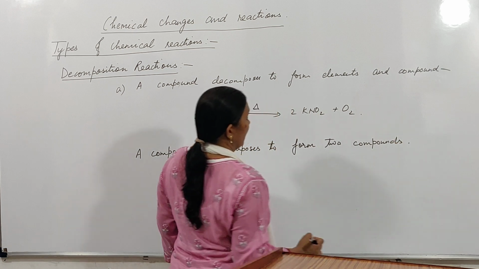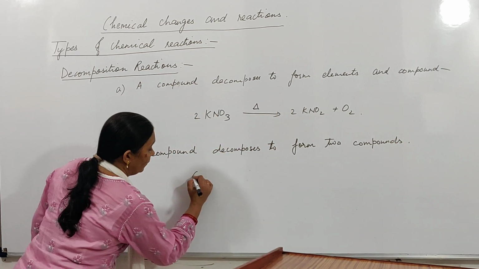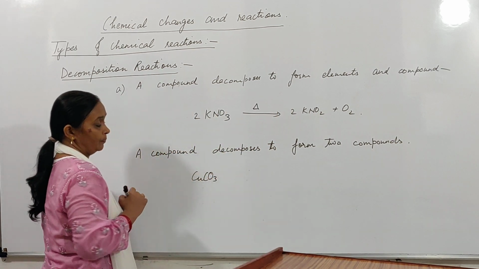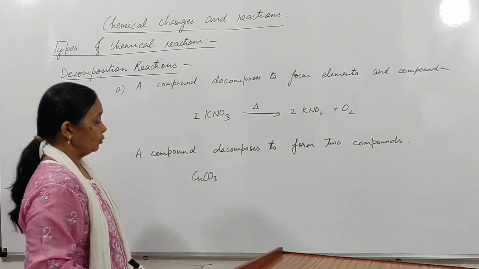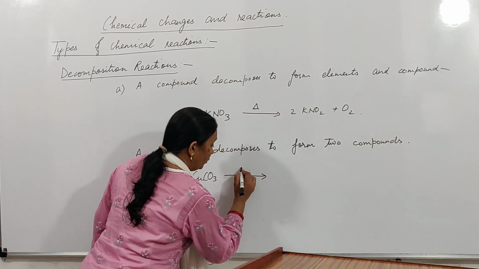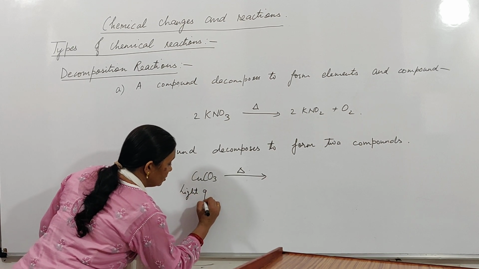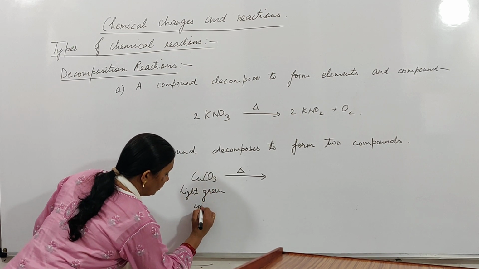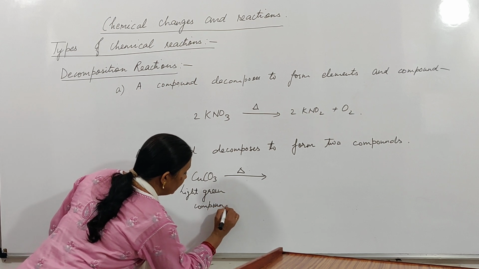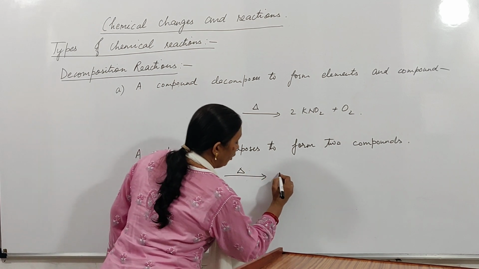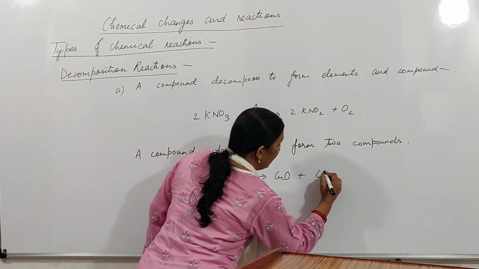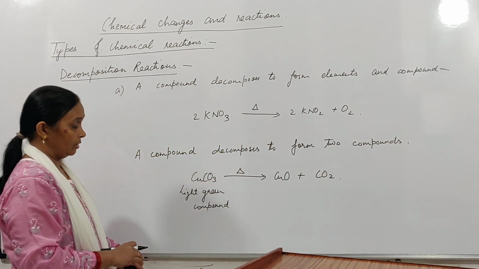We can take the example of the compound copper carbonate, CuCO3. If you heat this compound, what will happen? This is a light green compound. On heating, it breaks to form copper oxide and a colorless gas, carbon dioxide.